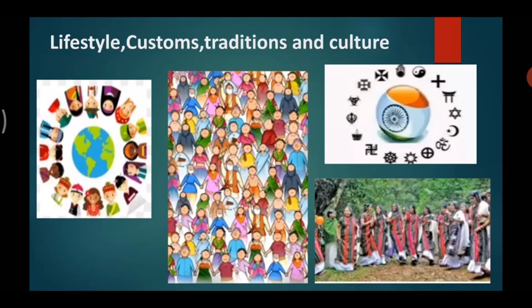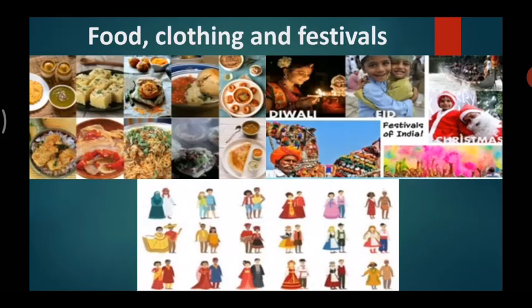Many different languages are spoken too. Then we also see differences in food, clothing, and festivals. We see different food items, different types of clothes we wear, and different festivals we celebrate, and in different religions we celebrate different religious festivals.